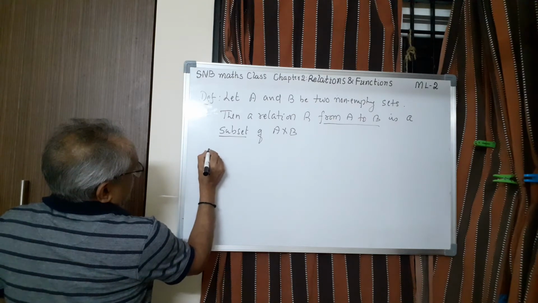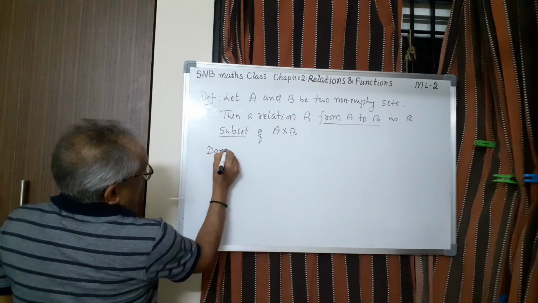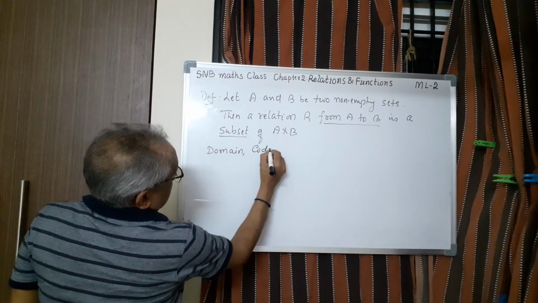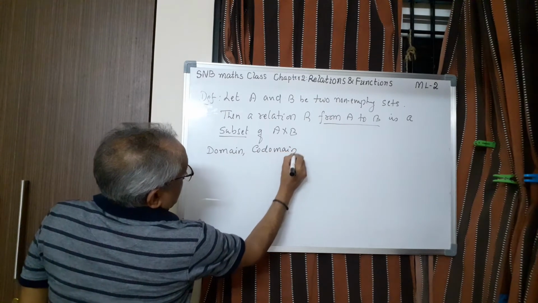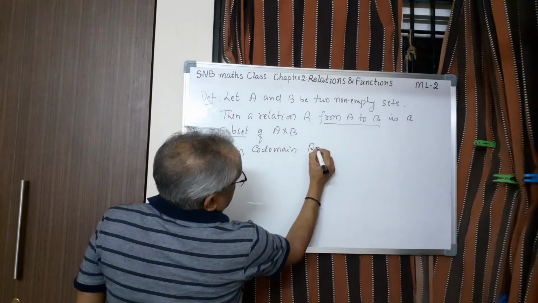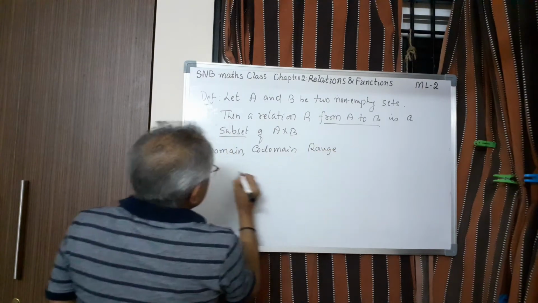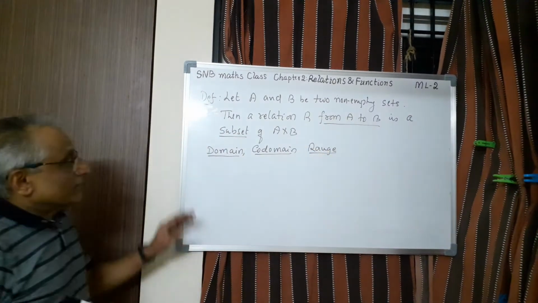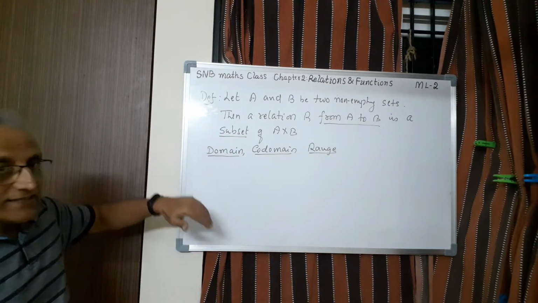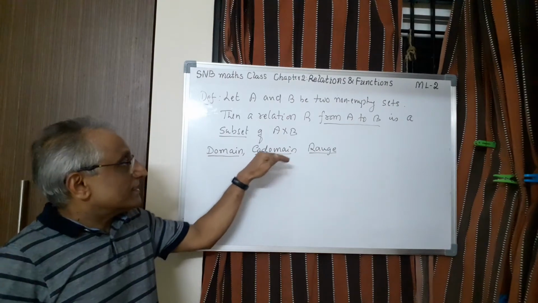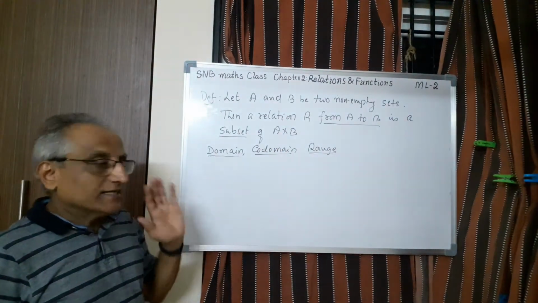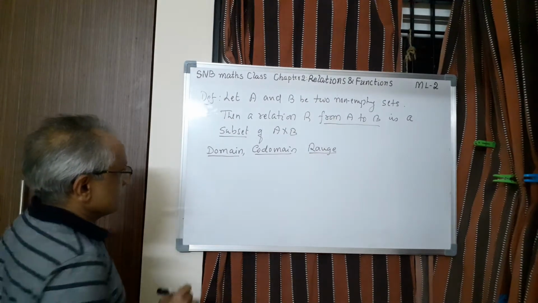One is called domain, second one is called codomain, and the third one is called range. So these are the terms we use in relation. Let us see what we mean by domain of a relation, codomain of a relation, and range of a relation. Let me first give you an example, then let us define what is domain, etc.